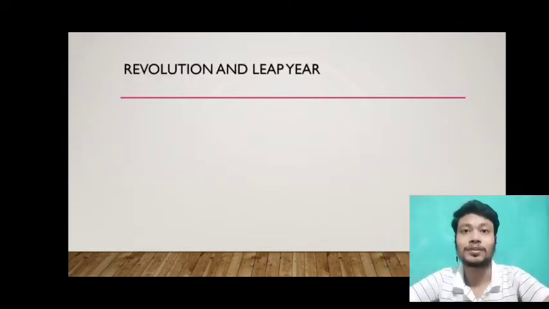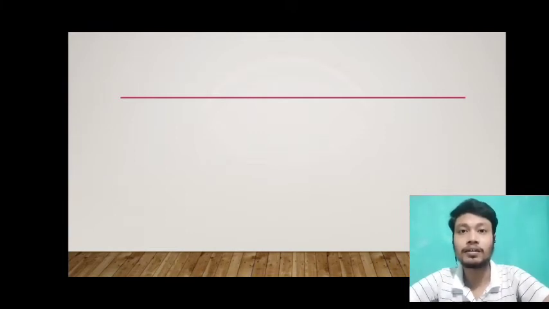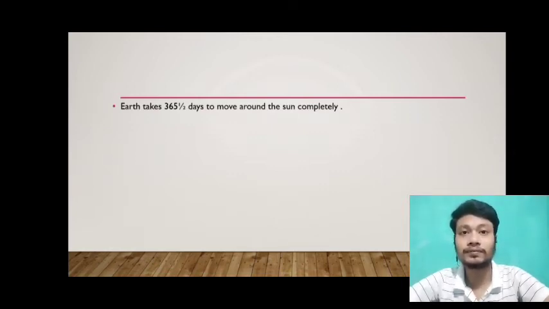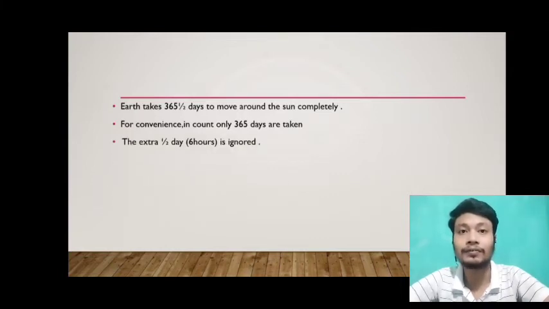With this concept of revolution of the Earth, there is another concept related to it that is called leap year. I have already told you that the Earth takes almost 365 and a half days to complete one revolution around the Sun. But for convenience, we take 365 days as one year and we ignore that extra half, that is 6 hours.